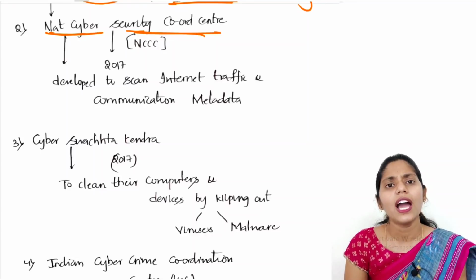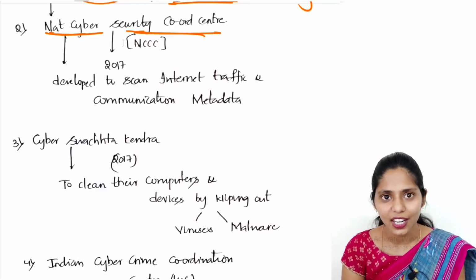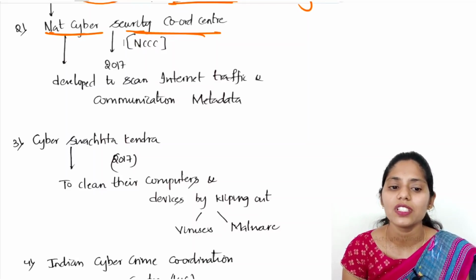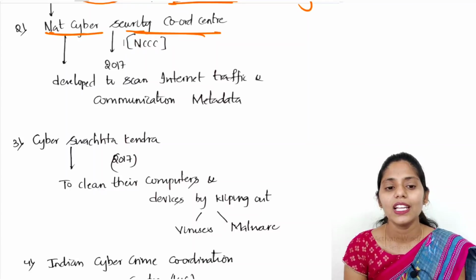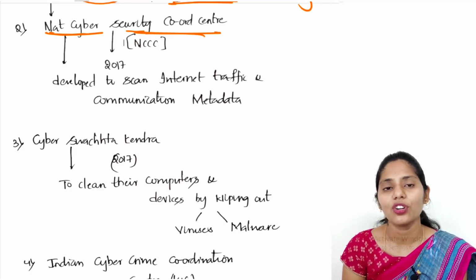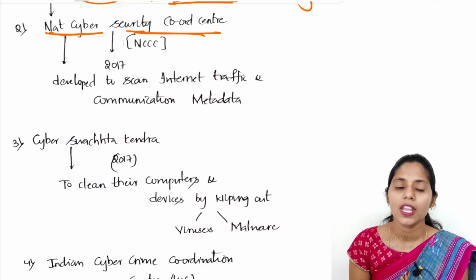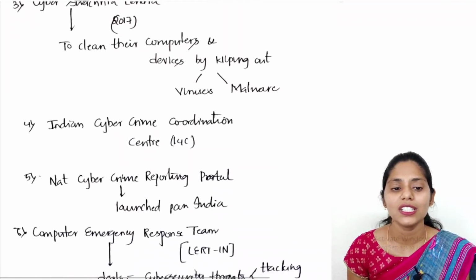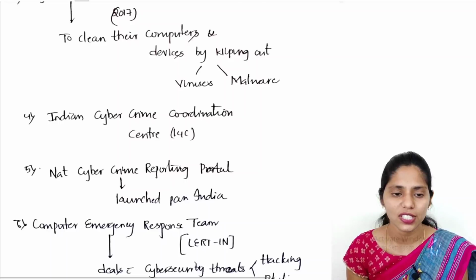Next is the Cyber Swachhata Kendra, which also came up in 2017. It helps clean computers and devices by wiping out viruses and malware. We also have I4C, the Indian Cyber Crime Coordination Center.